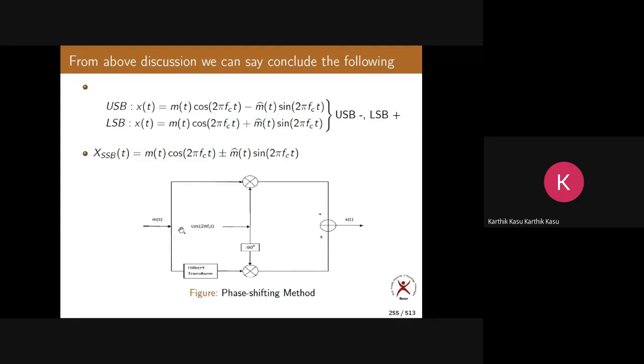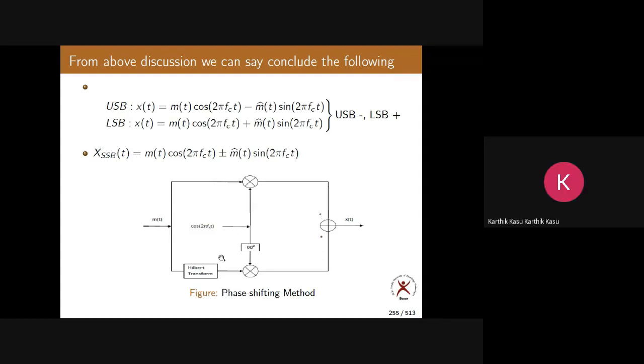M of t is given to this path as well as this path. It goes here, to the product, multiplied with cos 2πf_c t. What is the output of this product? m of t cos 2πf_c t.